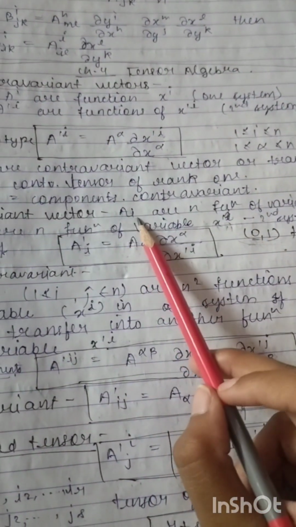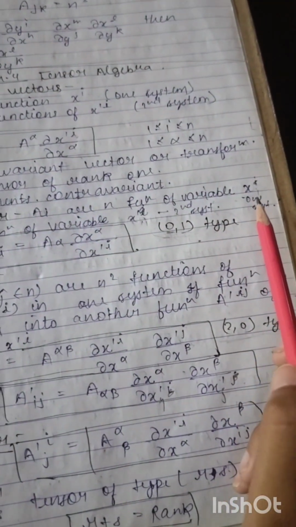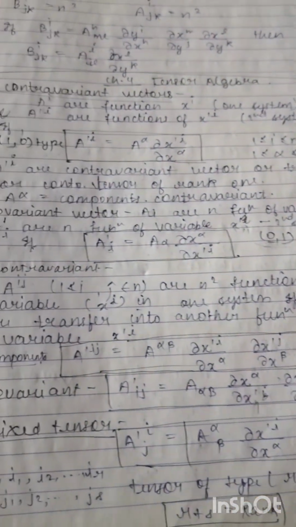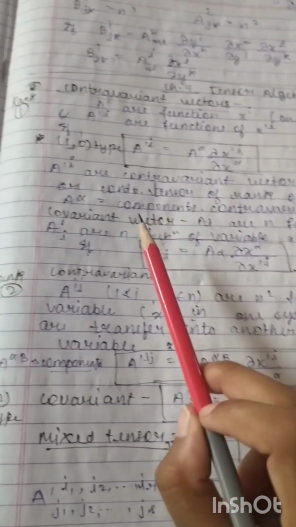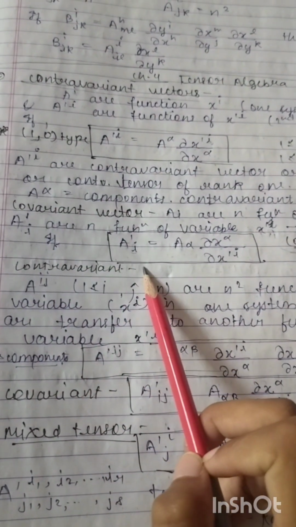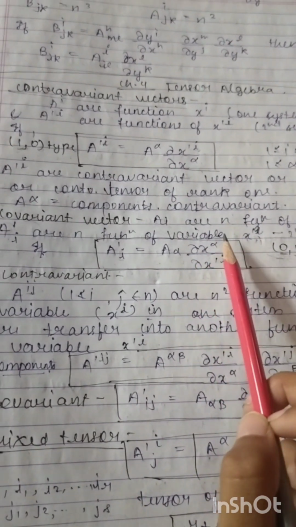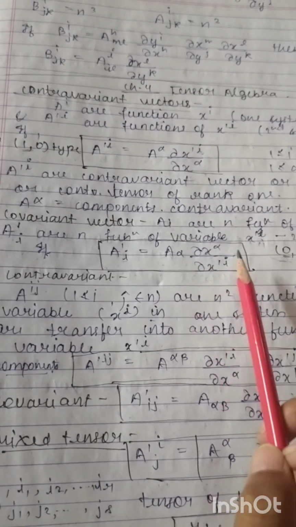So A with subscript i are n functions of variable x dash i in one system, and similarly in the second system we write A dash subscript i equals A alpha, partial derivative of x alpha with respect to partial derivative of x dash i.